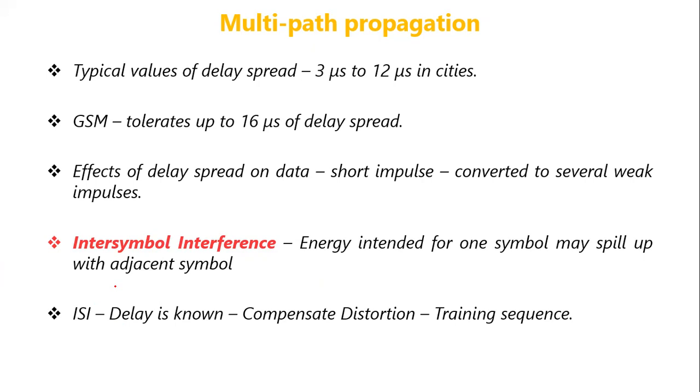If the receiver knows that, then the receiver can perform something called distortion compensation. That is, whatever the extent to which the signal has distorted, he can compensate. Okay. So how is it done? Initially the sender should send a training sequence.